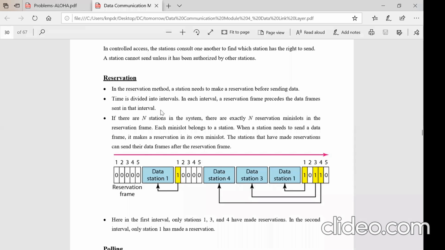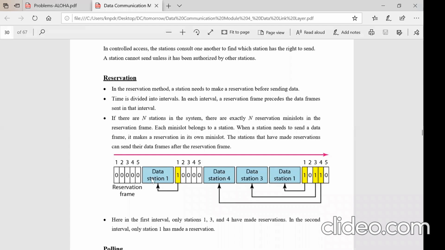Nowadays, we see self-discipline whenever you go to the shop, you wait in the queue. Similarly, here, look, there are so many stations. 5 stations are there. In the first question, nobody has got an answer, nobody reserves. But when the teacher throws the second question, only one student rises. He is given a reservation, and nobody else reserves the slots, only one. So he is allowed to send the data, right?